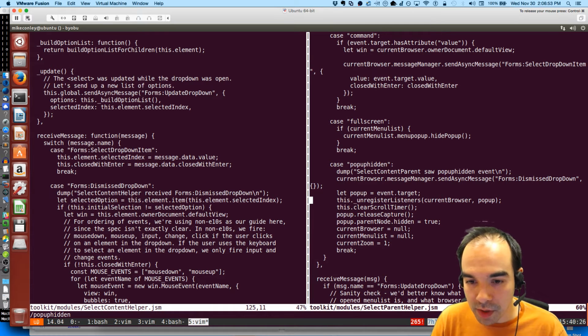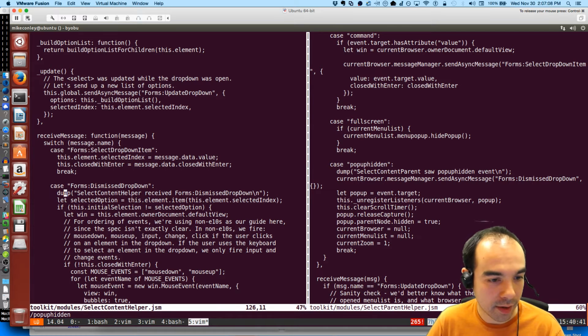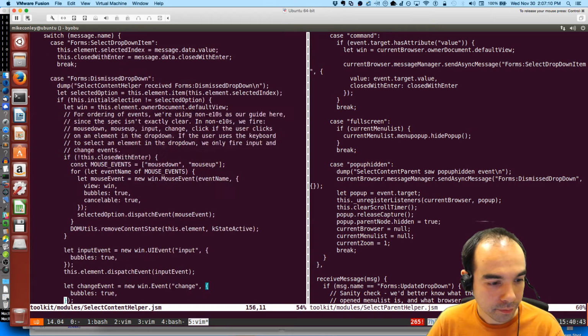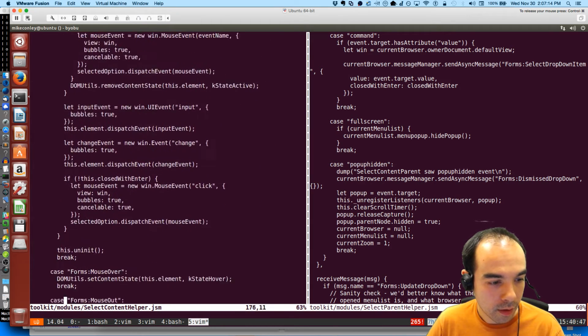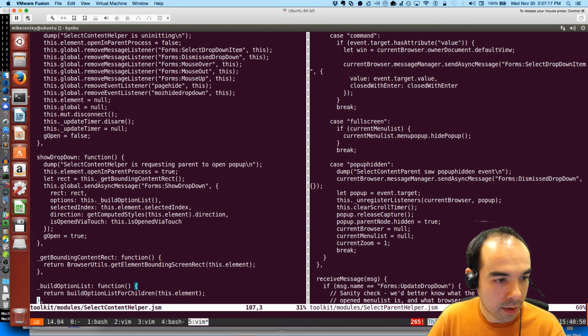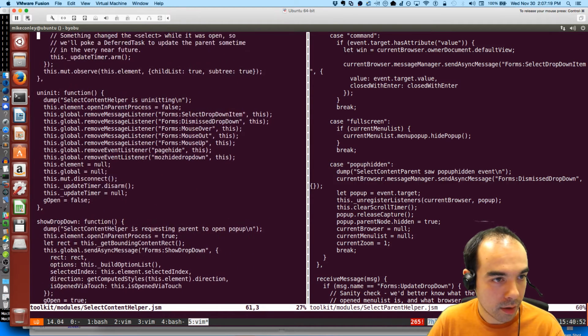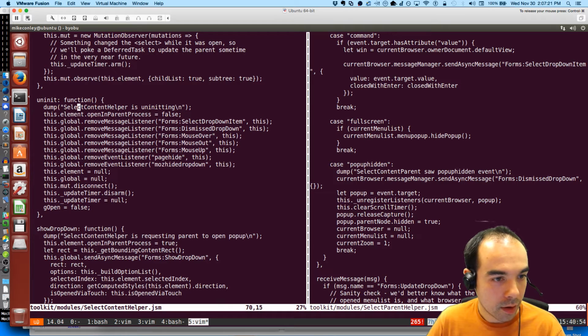But because we're in the same process, the key event is processed before this dismiss dropdown message is processed. Okay, I understand. Open in parent process is false.